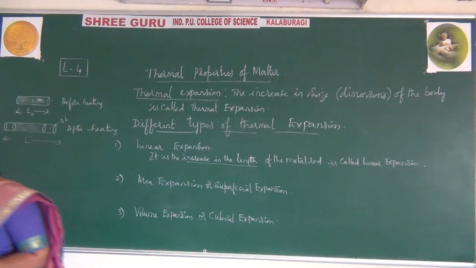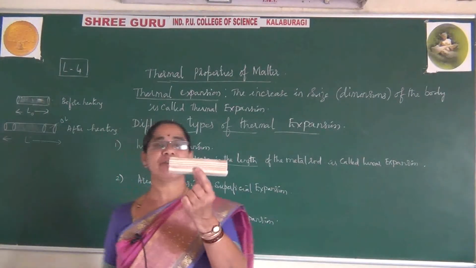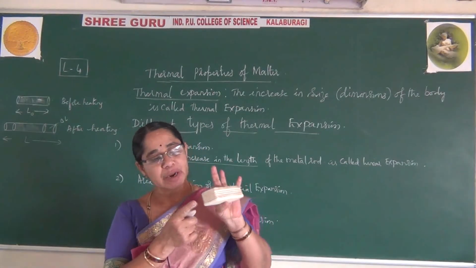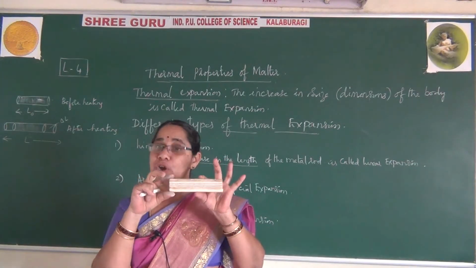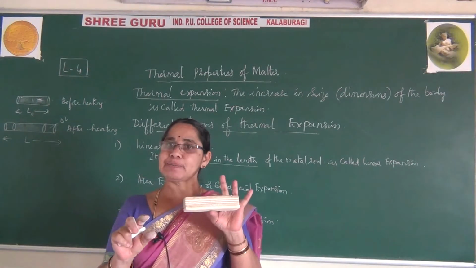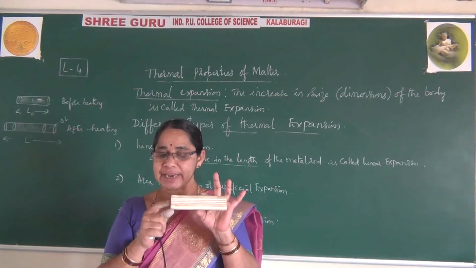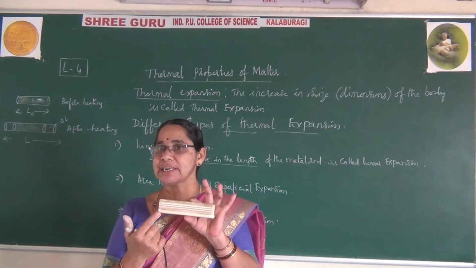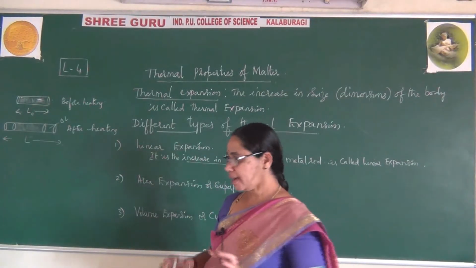Now you can also take this one condition. If this is one rod, let me say this is the length, this is called the breadth, and this is called the height. If you observe this, the breadth and the height will also expand, but they are negligible in size compared to this length, so they have been neglected. Only this length has been taken into consideration, and we say linear expansion. Hope you understood this one, right?